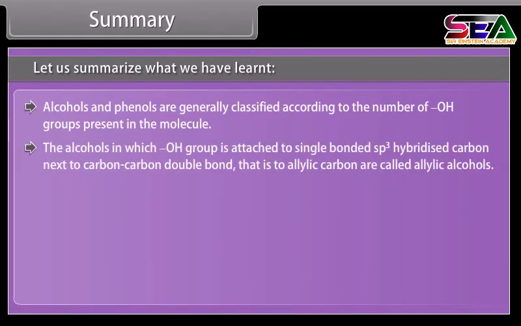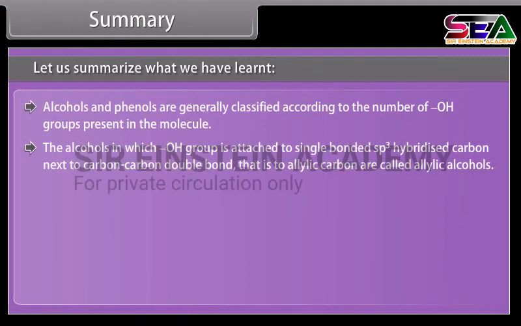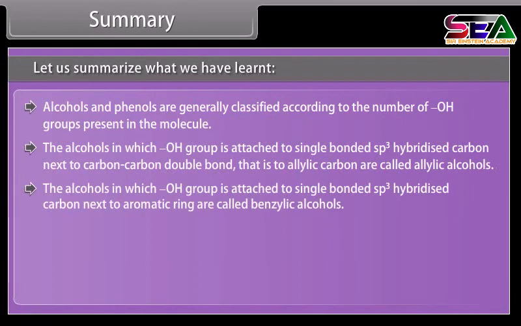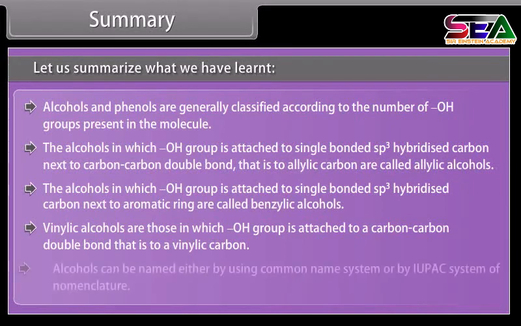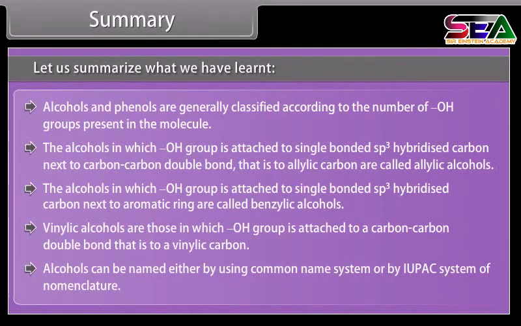The alcohols in which the hydroxyl group is attached to a single bonded sp3 hybridized carbon next to a carbon-carbon double bond, that is to an allylic carbon, are called allylic alcohols. The alcohols in which the hydroxyl group is attached to a single bonded sp3 hybridized carbon next to an aromatic ring are called benzylic alcohols. Vinylic alcohols are those in which the hydroxyl group is attached to a carbon-carbon double bond, that is to a vinylic carbon. Alcohols can be named either by using the common name system or by the IUPAC system of nomenclature.